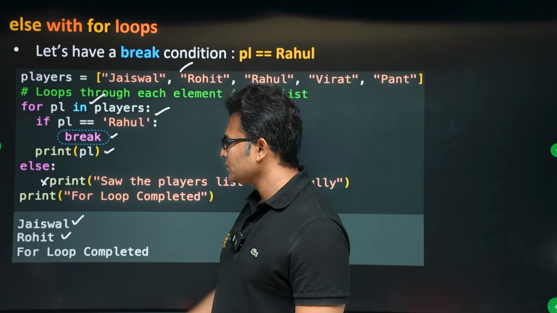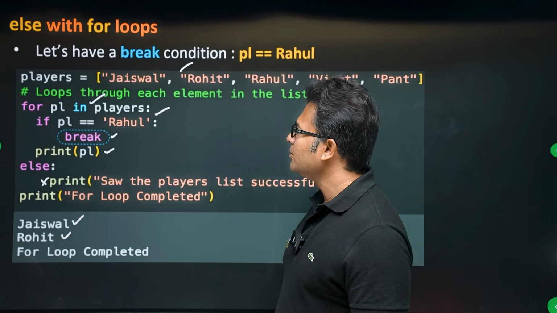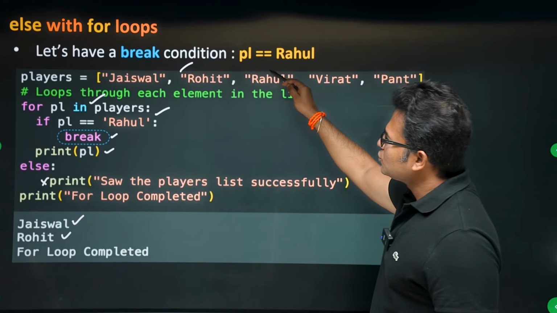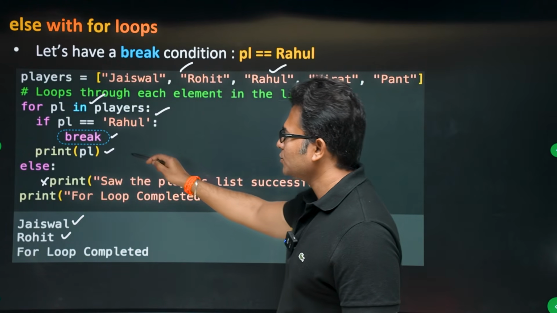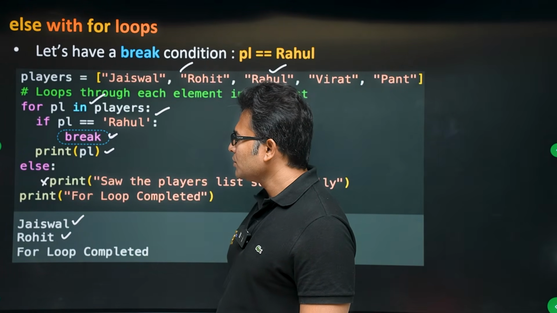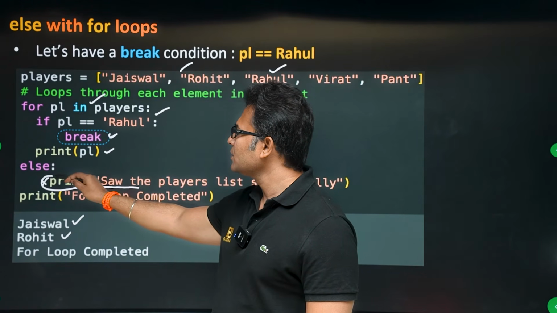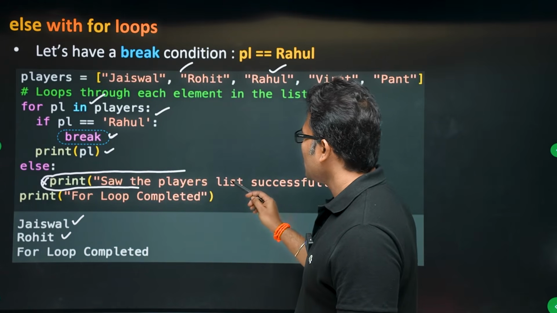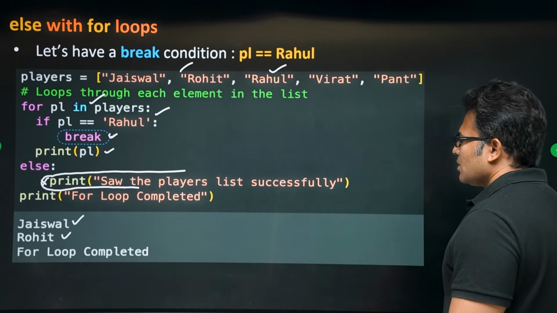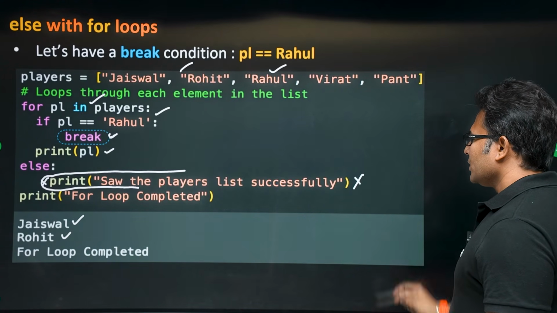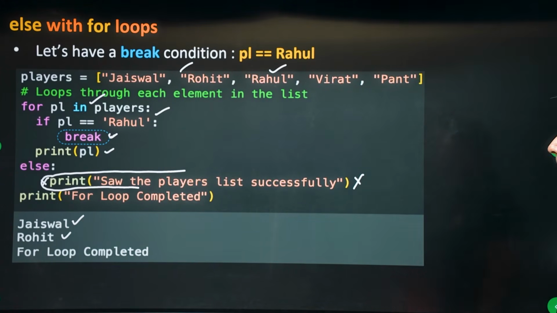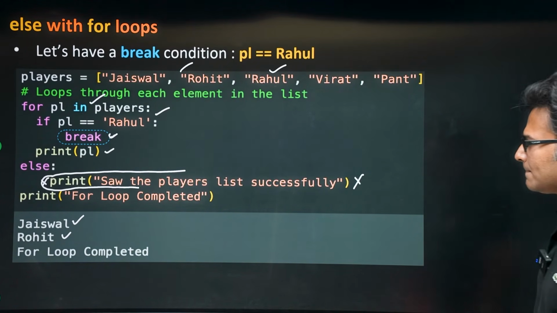And when it comes to Rahul, break will be executed. Because of the break, the line that prints the player list was stored successfully will not be executed.